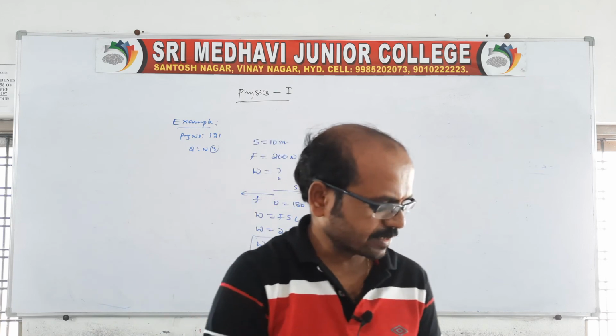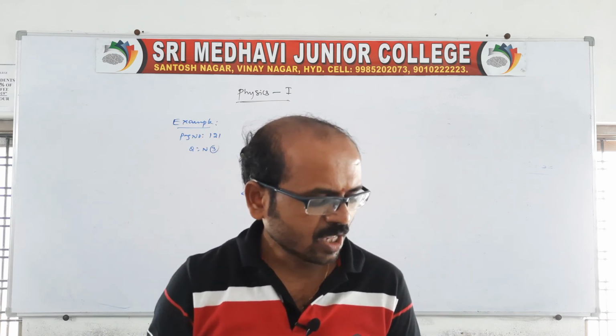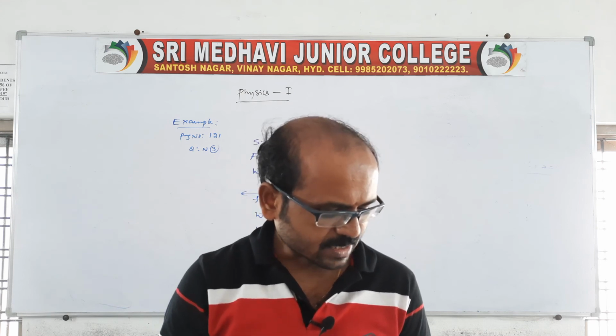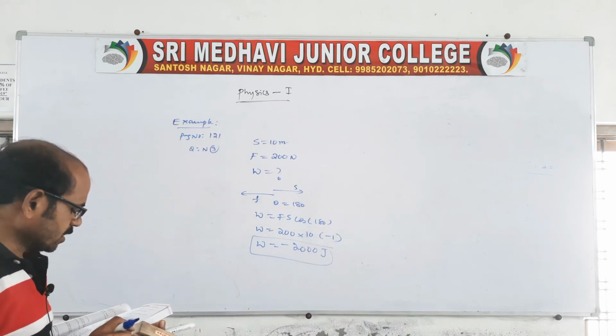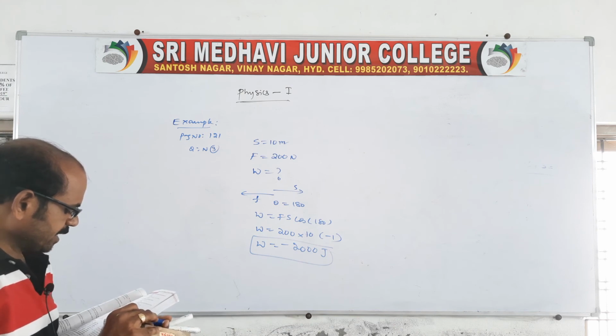Now the next part of the same question asks: how much work does the cycle do on the road? From Newton's third law, an equal and opposite force acts.